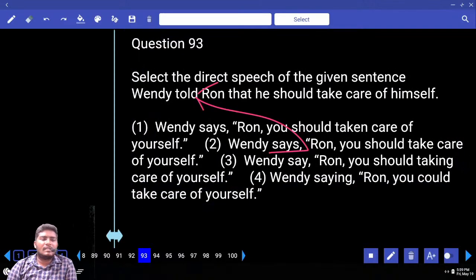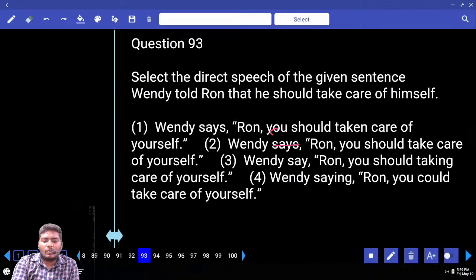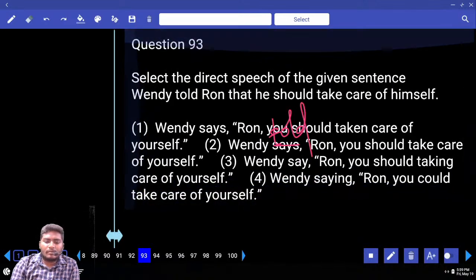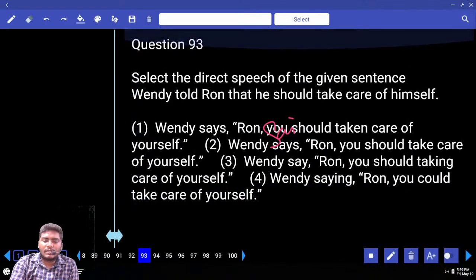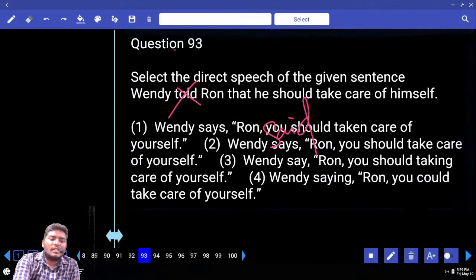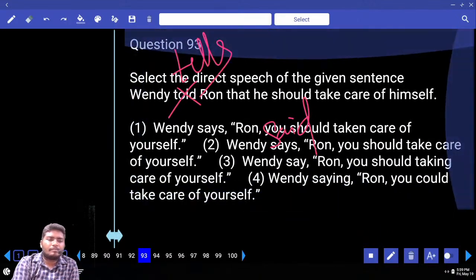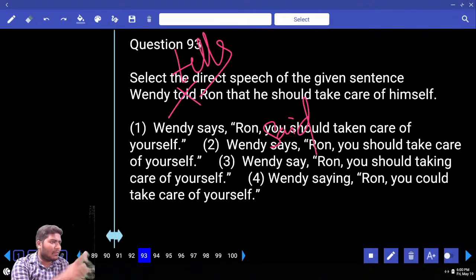So change says into said, or change told into tells. Do any one of that, not both.